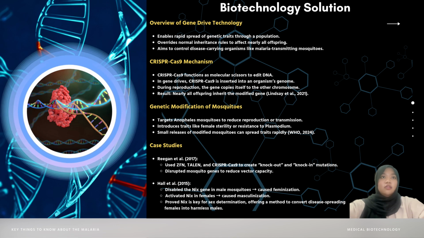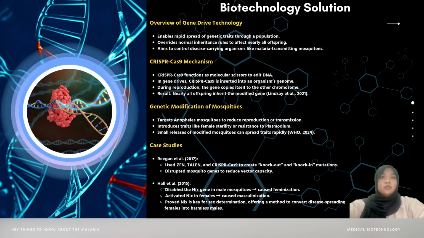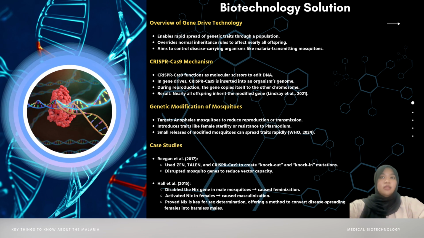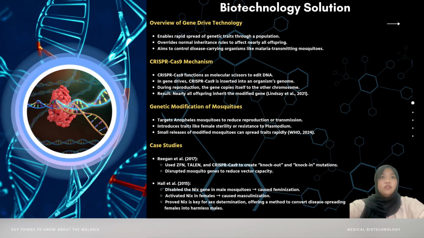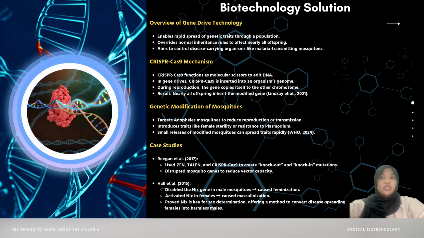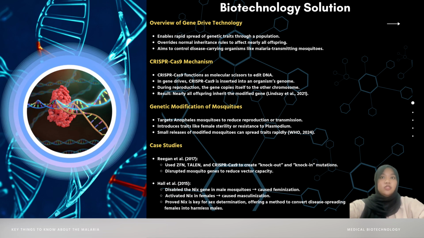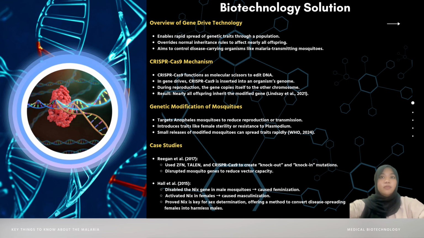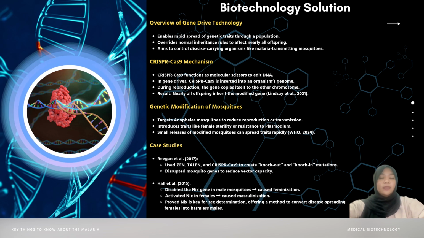Another report by Hall et al., 2015 demonstrated using CRISPR-Cas9 gene editing to disable the male-determining Nix gene in genetically male mosquitoes, resulting in fully feminized development. Furthermore, this study showed that artificially activating the Nix gene in genetically female mosquitoes triggers male development. This confirms that Nix alone can initiate male traits, providing a pathway to convert disease-transmitting female mosquitoes into harmless males.